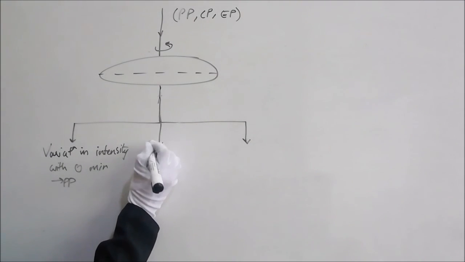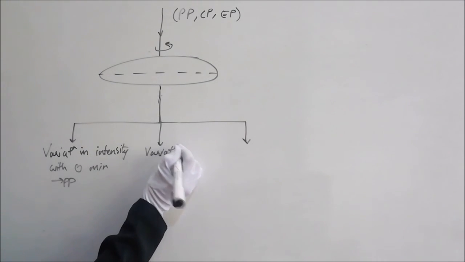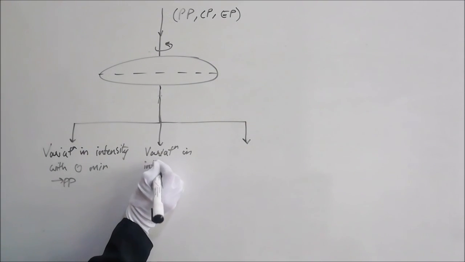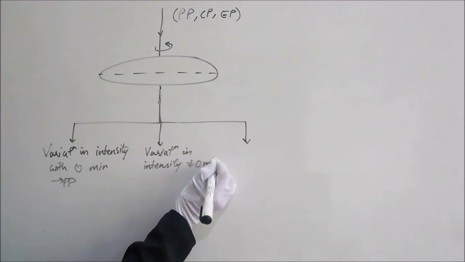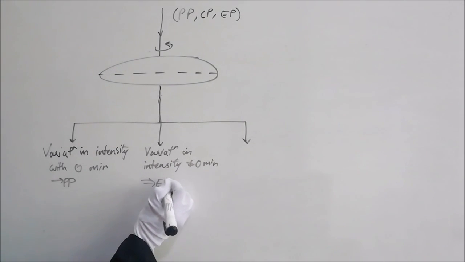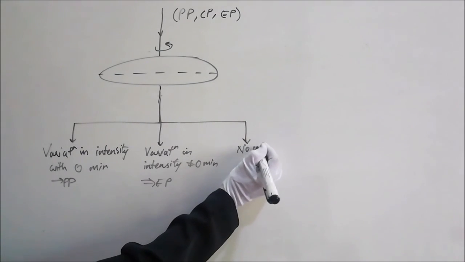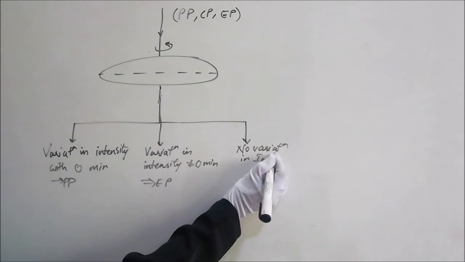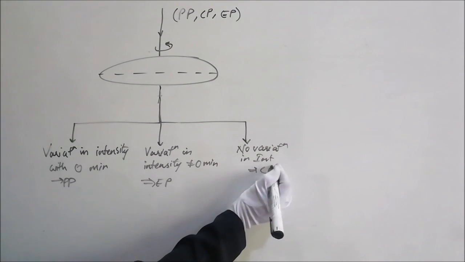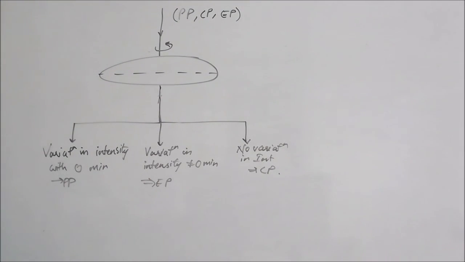And if there is variation in intensity with non-zero minimum, then this is elliptically polarized. And if there is no variation in intensity, then this is circularly polarized.